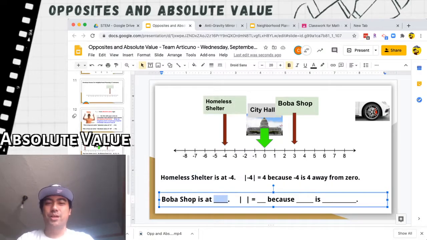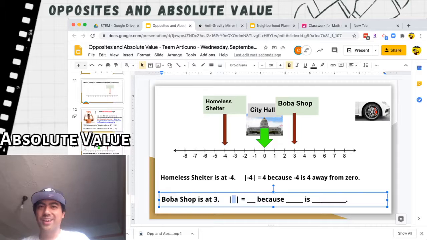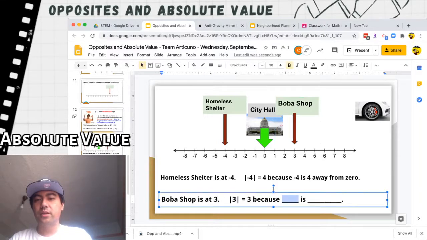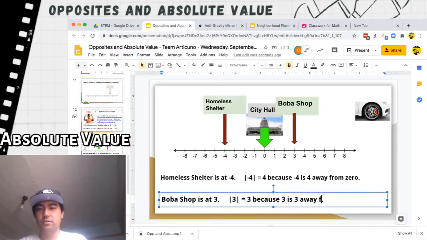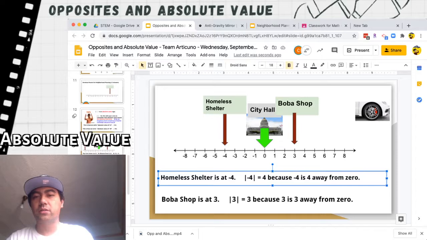Let's take a look at the boba shop. The boba shop is at 3. I wonder if you want to pause this video and take a guess. Okay, pause the video if you want to. All right, what do we put inside here? We're talking about 3, so we're going to put it inside. The absolute value of 3 is 3. Why? Because the 3 is 3 away from 0. And you can prove it to yourself. Can you count to 0 in 3 steps? 1, 2, 3. Yes.